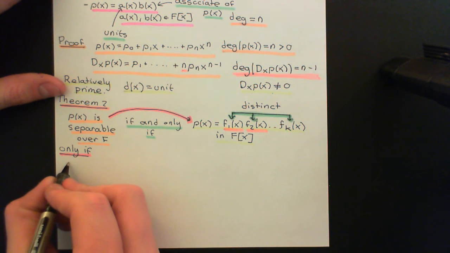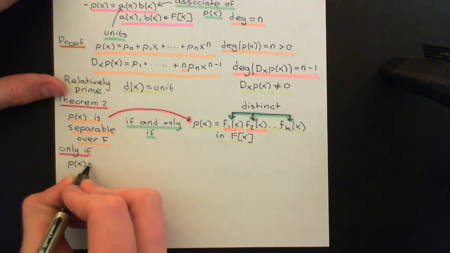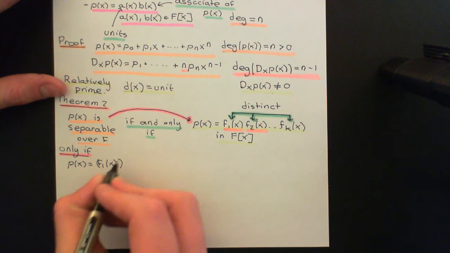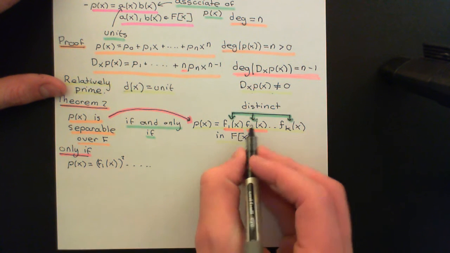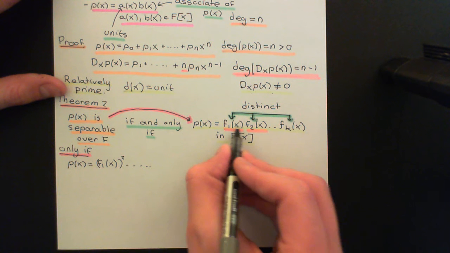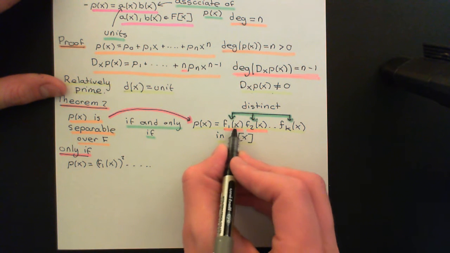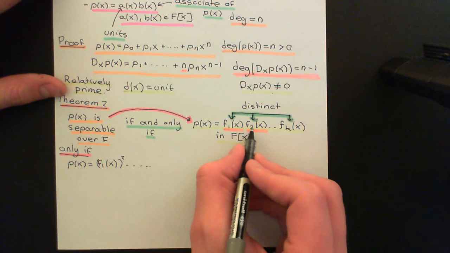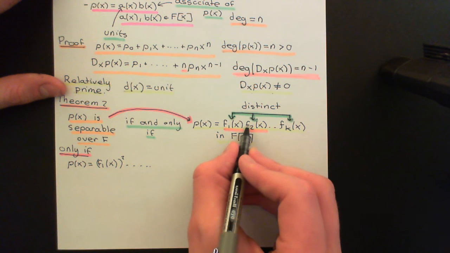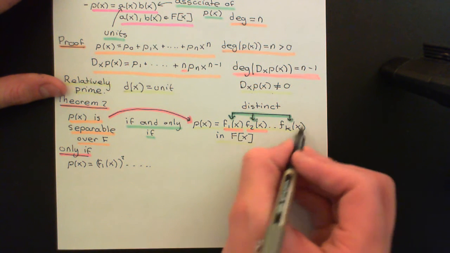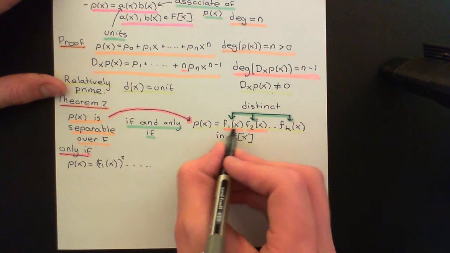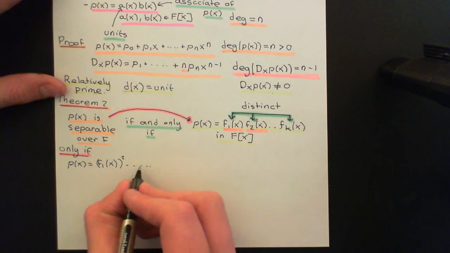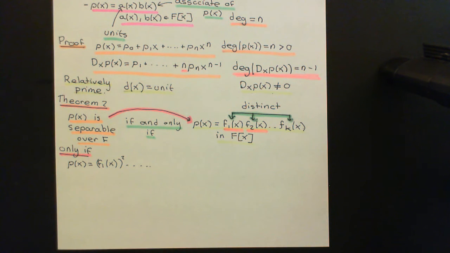Okay, so let me just write out. We're now assuming that p(x) is equal to, let's say, f1(x) squared times the rest of the irreducible factorization. So we've assumed that f1(x) and f2(x) were in fact associates; if we're saying that, then we're not going to have all of these irreducibles distinct. Okay, we've pulled the unit out of f2(x), say we've swallowed it into one of the other irreducibles over here, and we've turned it into f1(x). So we've now got f1(x) squared, and then the rest of the irreducible factorization will be here.